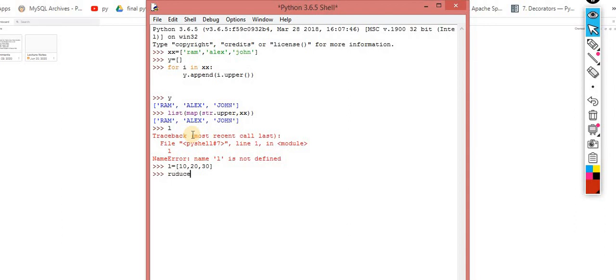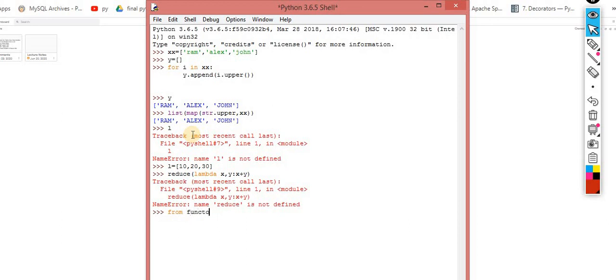Now you will get an error message. Reduce, then you pass lambda x, y: x plus y. You get the error that reduce is not defined. Sorry, from functools import star. Star means I am importing all the functions which are available in it. So the same thing I am using.